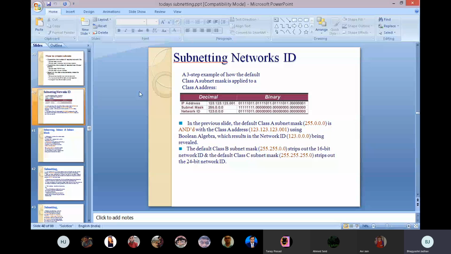The other part is 0.0.0, three zeros. When we are using class B, then two parts are 255.255. Then it strips out the 16-bit network ID. And the default class C is 255.255.255.0, which strips out the 24-bit network ID. Now are you getting it? In the first part 255 appears one time, in class B two times, that is the 16-bit. Class A is 8-bit, class B is 16-bit network ID, and in class C the three, that is the 24-bit network ID is there.